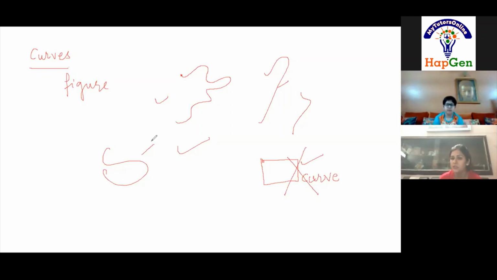This definition is written in your NCERT book. Any figure you can draw very easily without lifting your pencil from your notebook, any shape you can draw, that will be known as a curve.